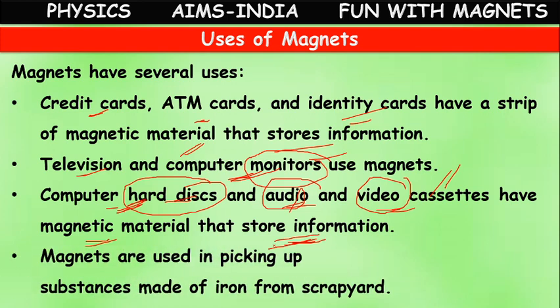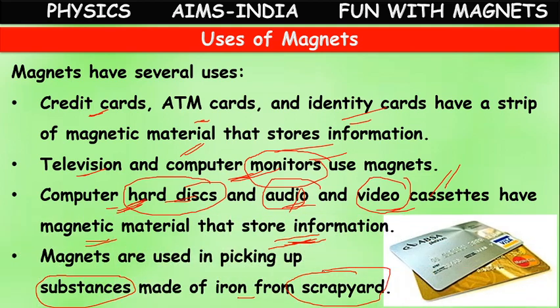So magnets are also used in picking up substances made up of iron from the scrapyard or dump yard. If you want to separate iron, we can use magnetic cranes and pick out the iron from the scrapyard. So these are the images of ATM cards. They will have one strip made up of iron, made up of magnet.